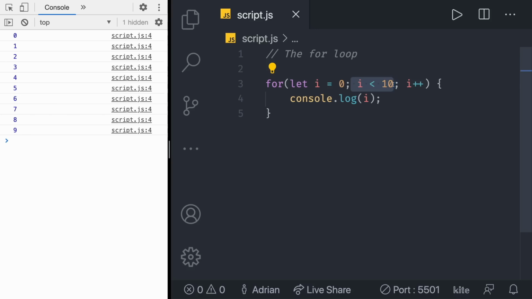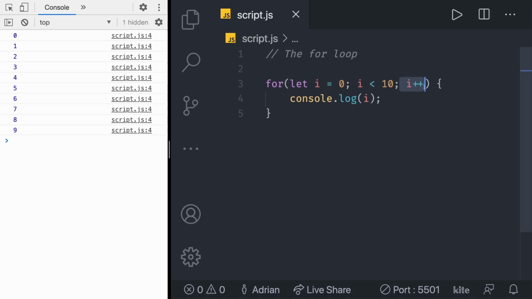If it's equal to or greater than 10, then the condition will evaluate to false and terminate our loop. The final expression is our counter update, and we set it to i++, which is shorthand for i = i + 1. For each iteration, i is increased by 1.